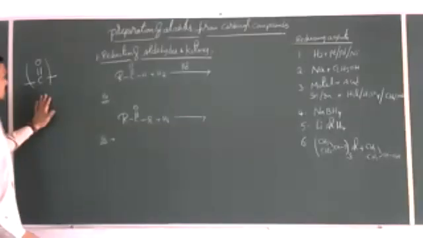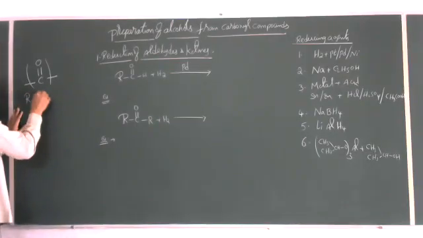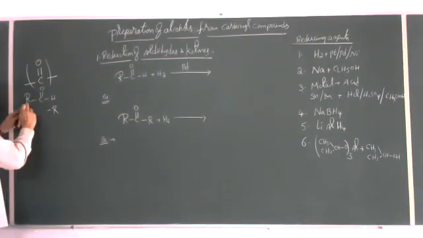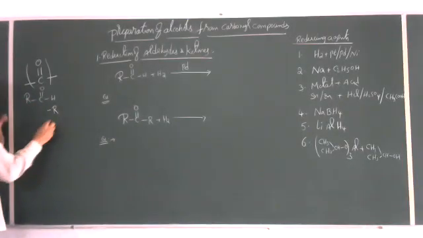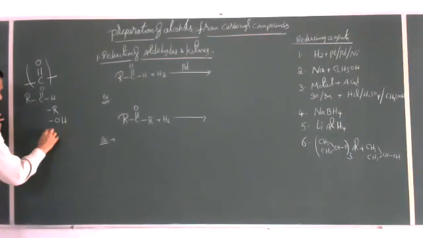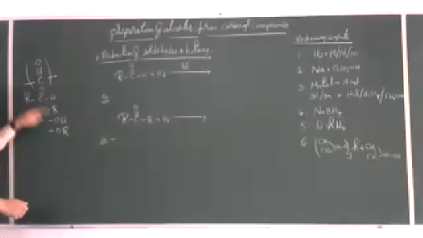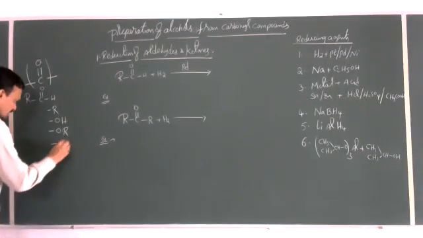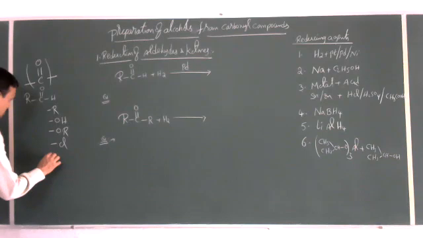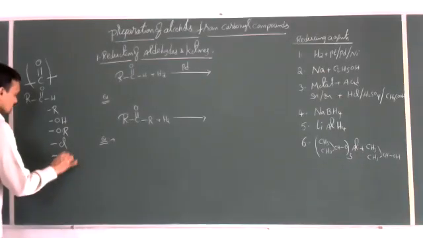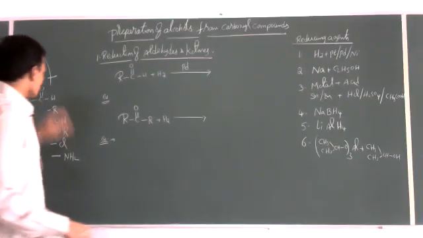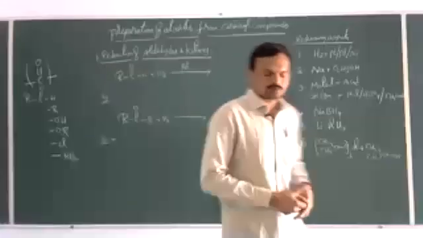The different functional groups which contain this carbonyl group are aldehydes, RCHO. Now in place of H, if you take R, that becomes RCOR, that is ketone. If you take OH, RCOOH, that is carboxylic acid. If you take OR, that is RCOOR, ester. If you take Cl, that is RCOCl, acid chloride. Otherwise, if you take NH2 here, that is RCONH2, amides. So these are all the compounds which contain the carbonyl group, C double bond O.